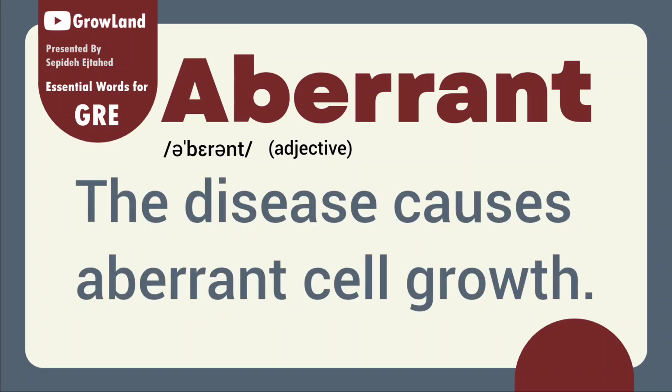The disease causes aberrant cell growth. We have some cell growth, of course, in our body, but when the cell growth is aberrant, maybe it is considered as something dangerous or harmful, especially when it's kind of a disease. So, some cells grew in an abnormal way.